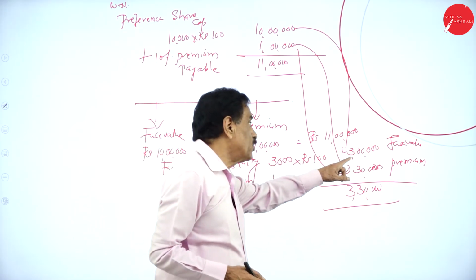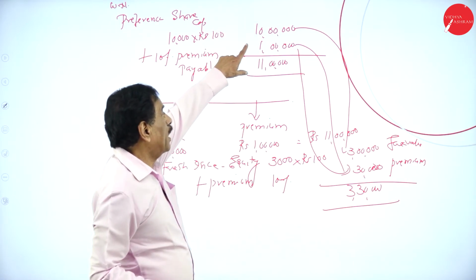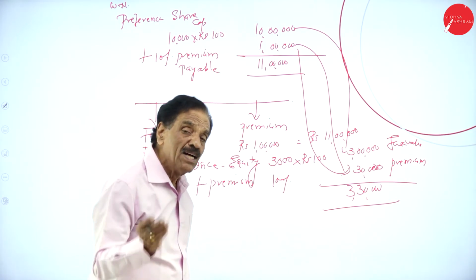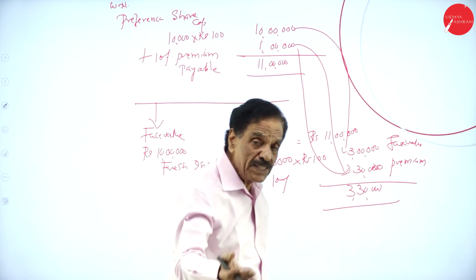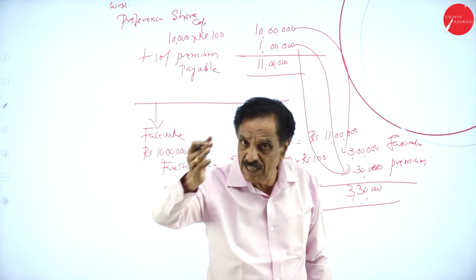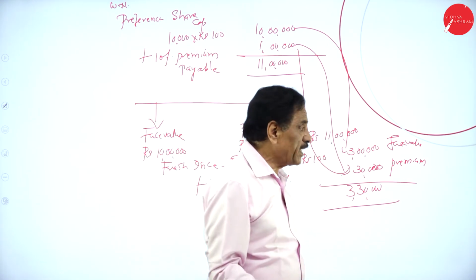By fresh issue, how much did you get? 3 lakh. How much actual face value do you have to pay? 10 lakh. How much shortage? 7 lakh. You can take it from the profit and loss account and create the CRR. That's what I did now.